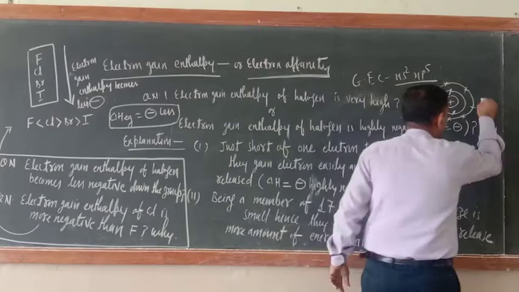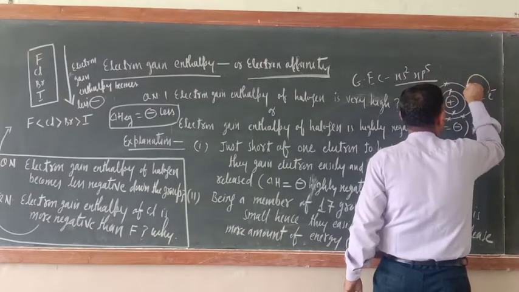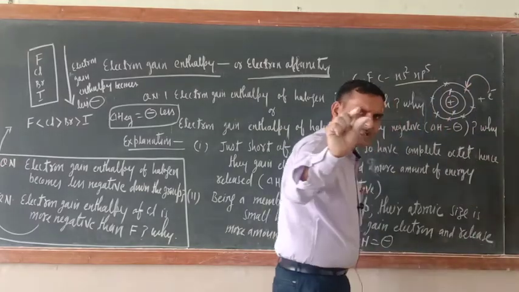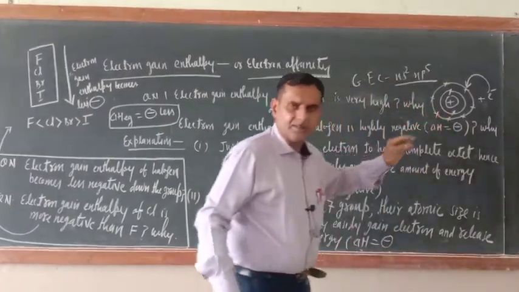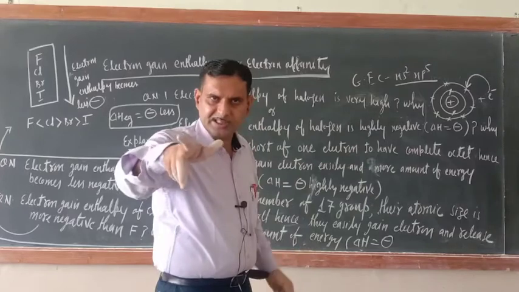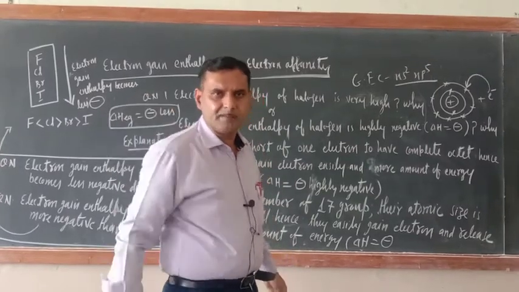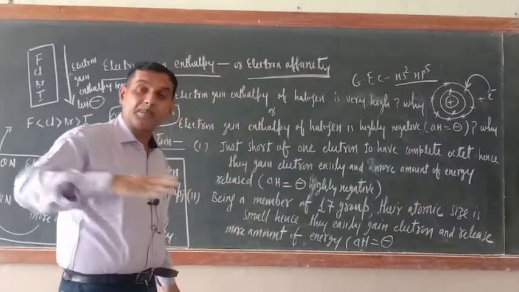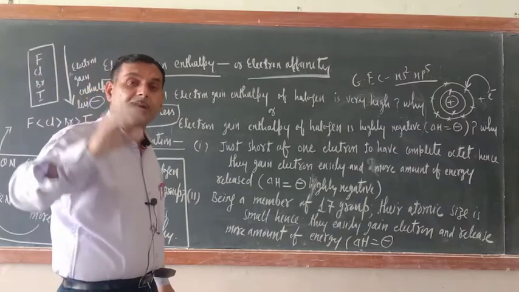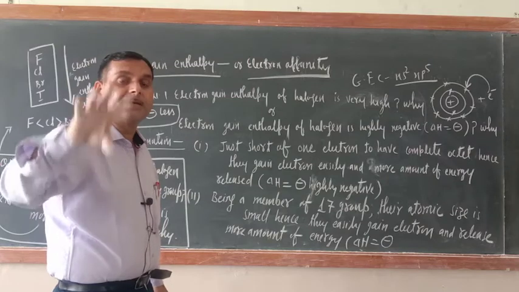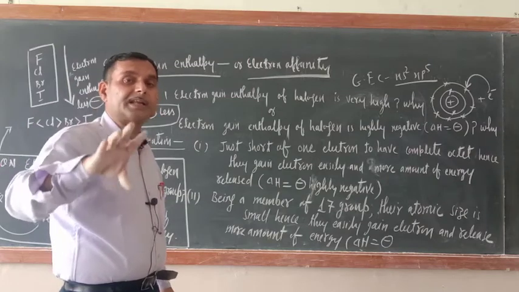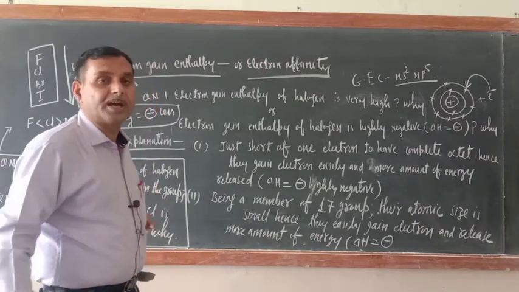When the incoming electron comes here, since the size is small, the outermost shell electrons of fluorine repel the incoming electron. That is why fluorine does not accept the incoming electron. This is the reason that the electron gain enthalpy of fluorine is less negative than chlorine.